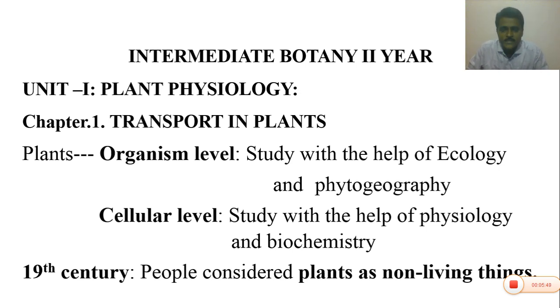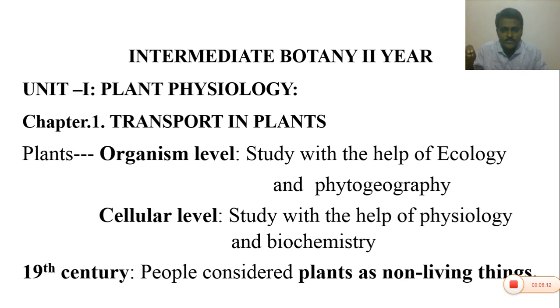Generally plants were treated by earlier man as non-living things, up to the 19th century. Man thought that only animals can show movement, so only animals have life.